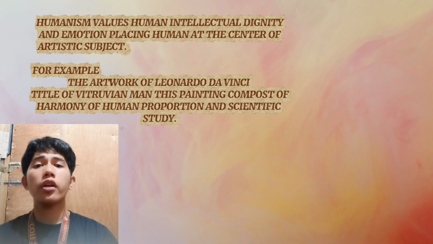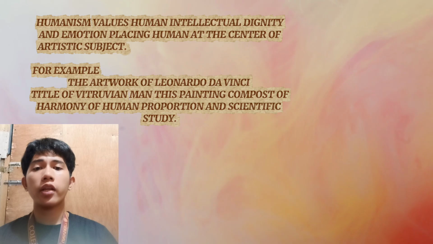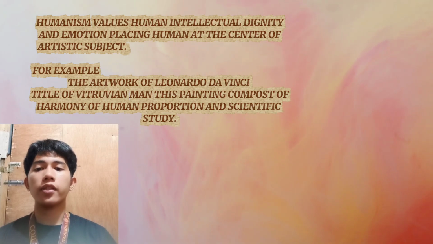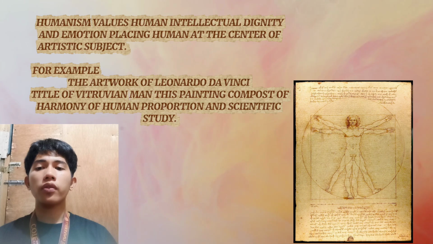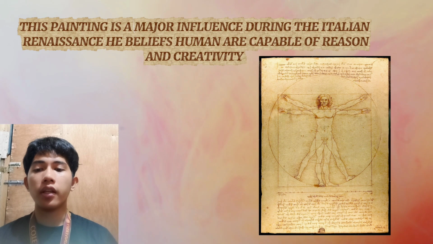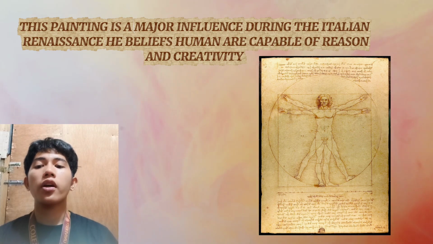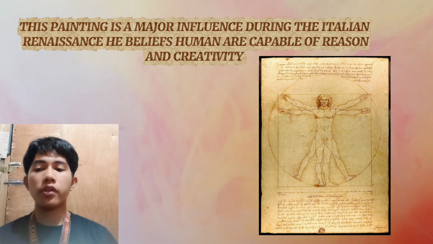Humanism values human intellect, dignity, and emotion, placing humans at the center of artistic subject. For example, the artwork of Leonardo da Vinci, the Vitruvian Man. This painting is composed of harmony of human proportion and scientific study. This painting was a major influence during the Italian Renaissance. He believed humans are capable of reason and creativity.